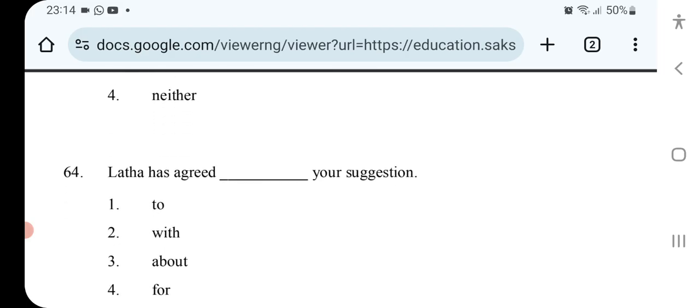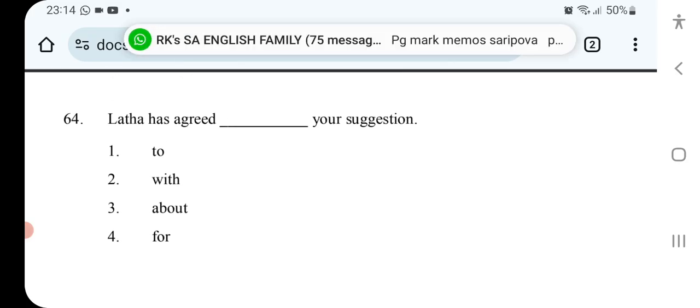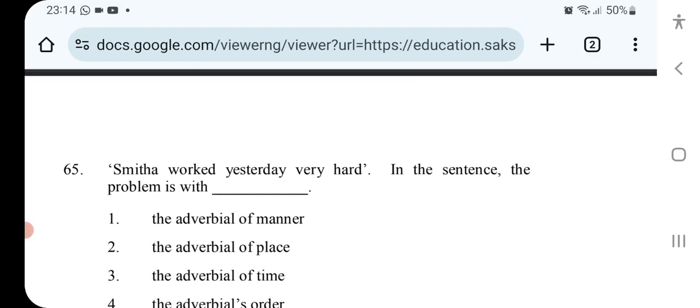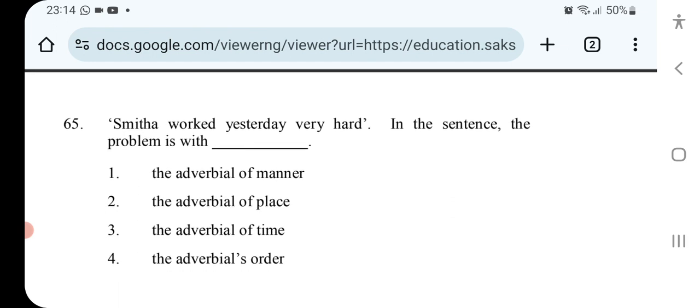Lata has agreed to your suggestion. Smita worked yesterday very hard. In the sentence, the problem is with the order. Smita worked yesterday very hard. Adverbial of manner, adverbial of place, adverbial of time, the adverbials order. Worked very hard yesterday. So order, option 4.